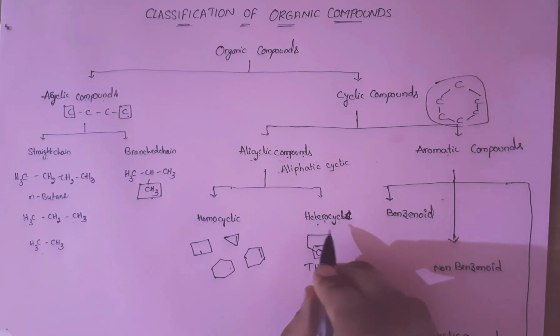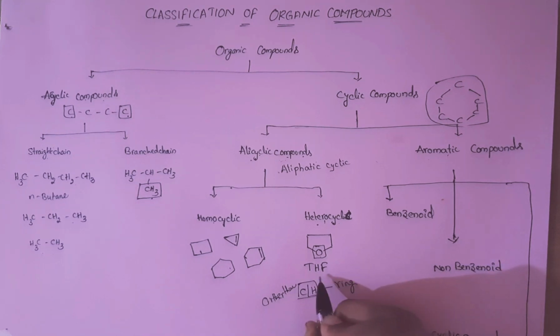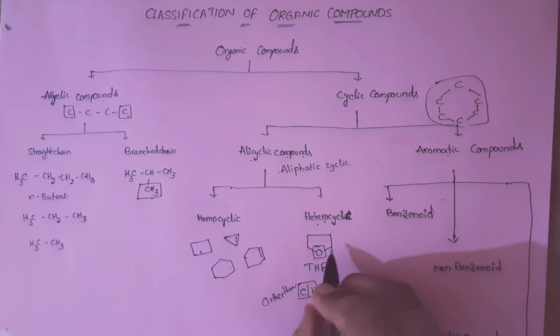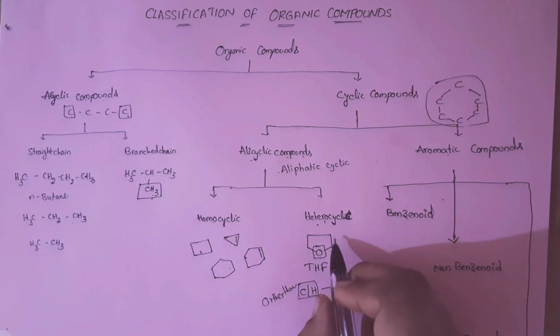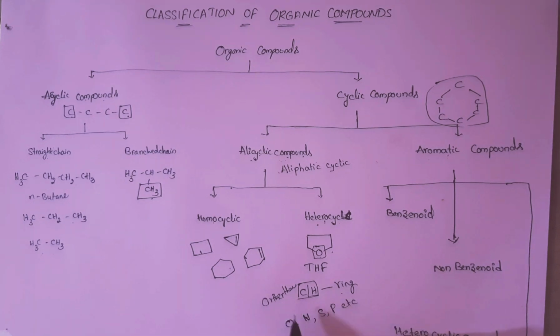Any atom other than carbon or hydrogen contained in a ring is called a heteroatom, and the compound is called a heterocyclic compound. For example, oxygen, nitrogen, sulfur, phosphorus, etc. These are all known as heteroatoms.